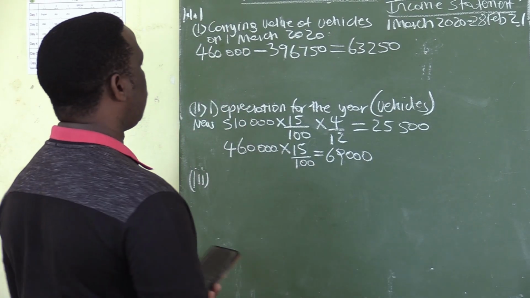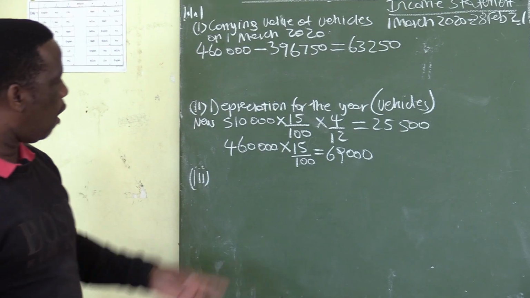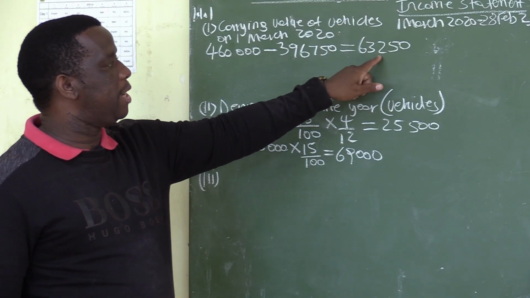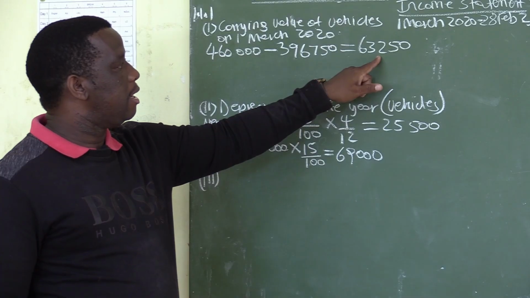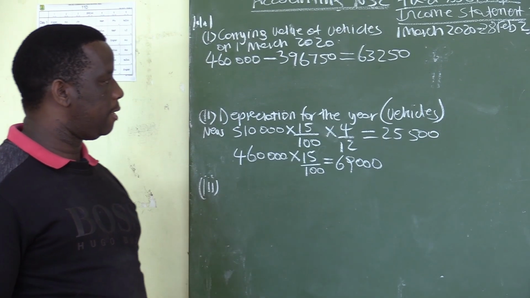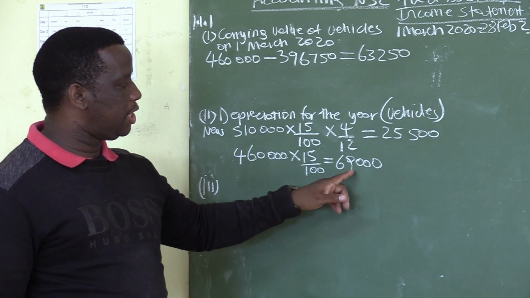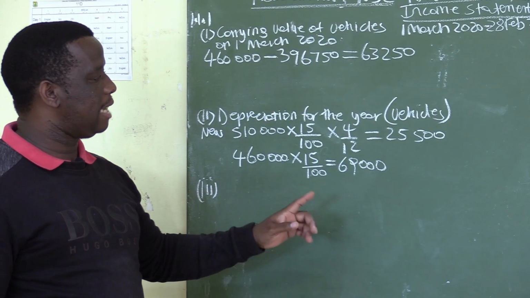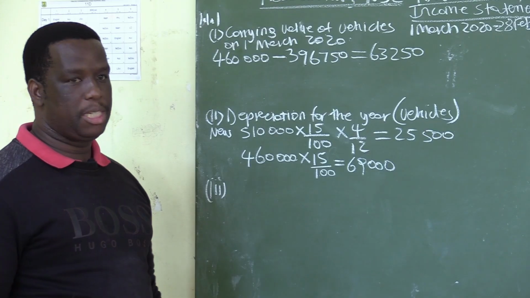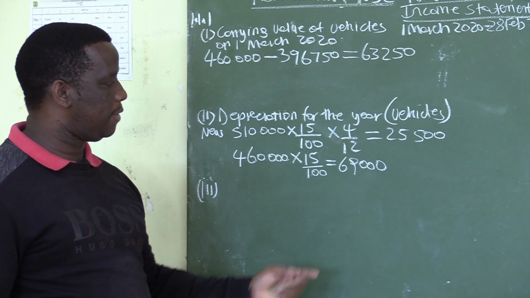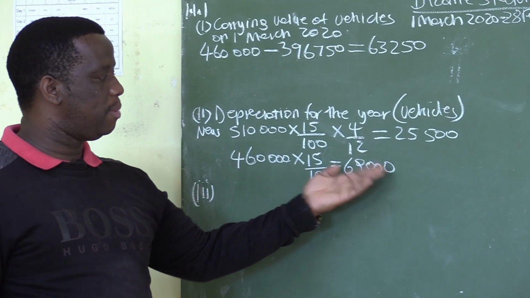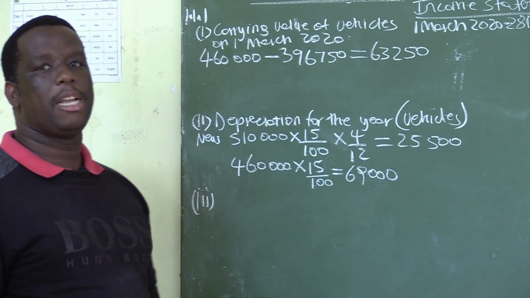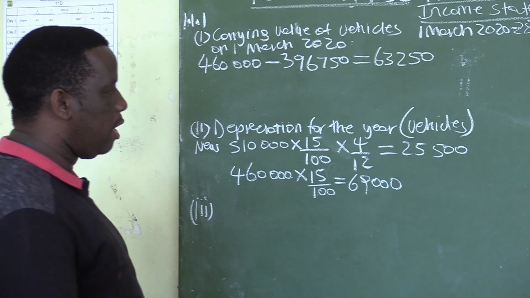We are getting 69,000. But remember, we have already calculated the carrying value of the old vehicle here, in information 1. The carrying value is 63,250. So you cannot have depreciation for this year of 69,000, which is more than the carrying value. This tells us that this asset is now fully depreciated. The value is 63,250, but the depreciation for the year is supposed to be 69,000. If we still depreciate it by 69,000, this asset will end up with a negative amount. So what do you do in this situation?